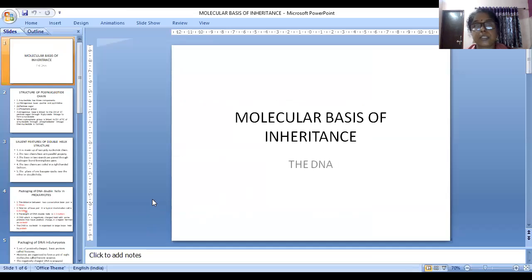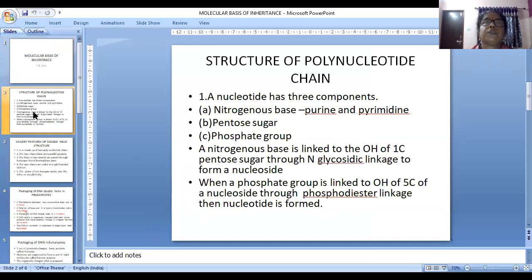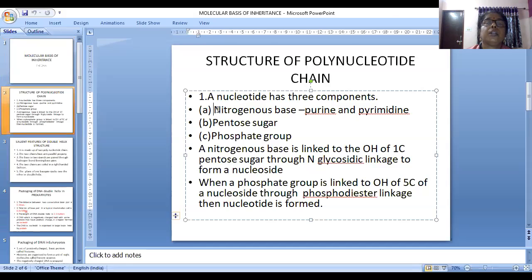The lesson is molecular basis of inheritance. Now we are learning the structure of the polynucleotide chain. You already know this, but see it once more from the slide. A nucleotide has three components: a nitrogenous base, that is purine and pyrimidine, a pentose sugar, and a phosphate group.